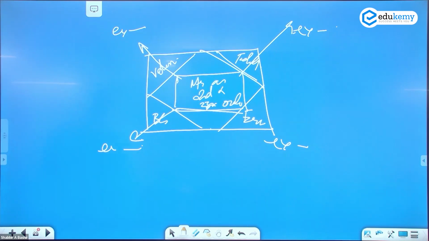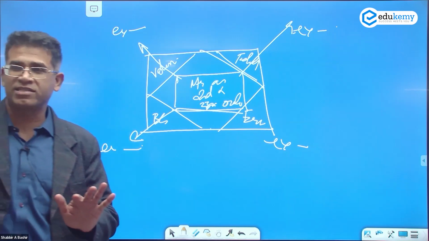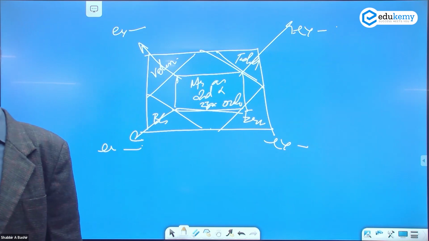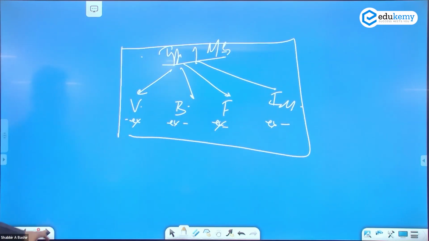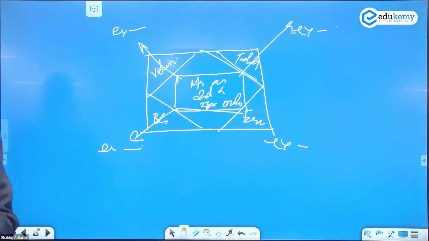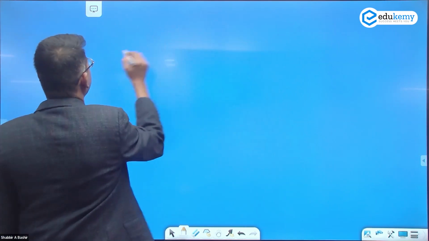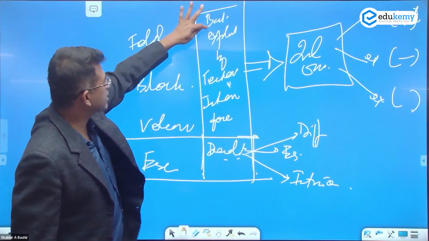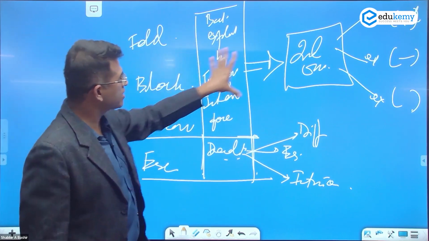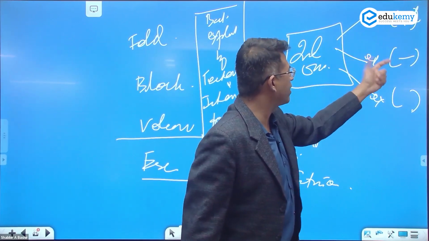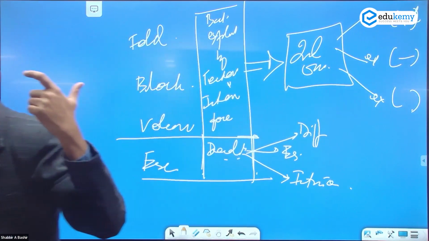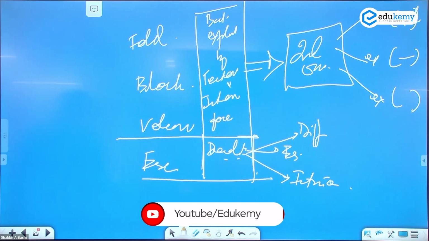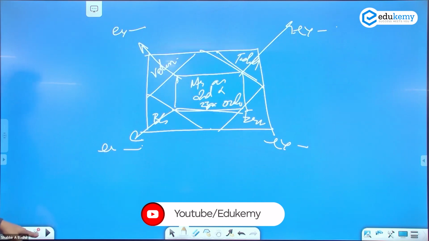Examiner को पटाना है. As simple as that. You have to impress him. You have to have the presence of mind. What looks nice? So use your imagination, your creativity. ये भी right है, but this has a different impact. You yourself understand what I mean by this. I can make it, look at this, I can do this also. This is also my schematic. So fold mountain, block mountain, volcanism, best explained by tectonics and internal forces. They are second order types. Example, fold, one example done. So this diagram is a snapshot of my entire answer. You have to create this. Okay? So of the three, what would you find most impressive? The first one, second one, third one.